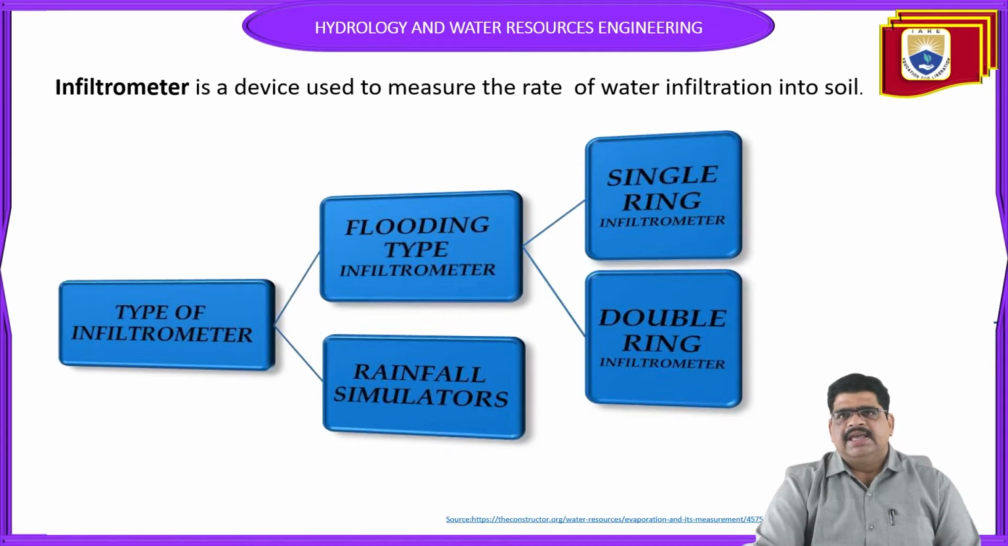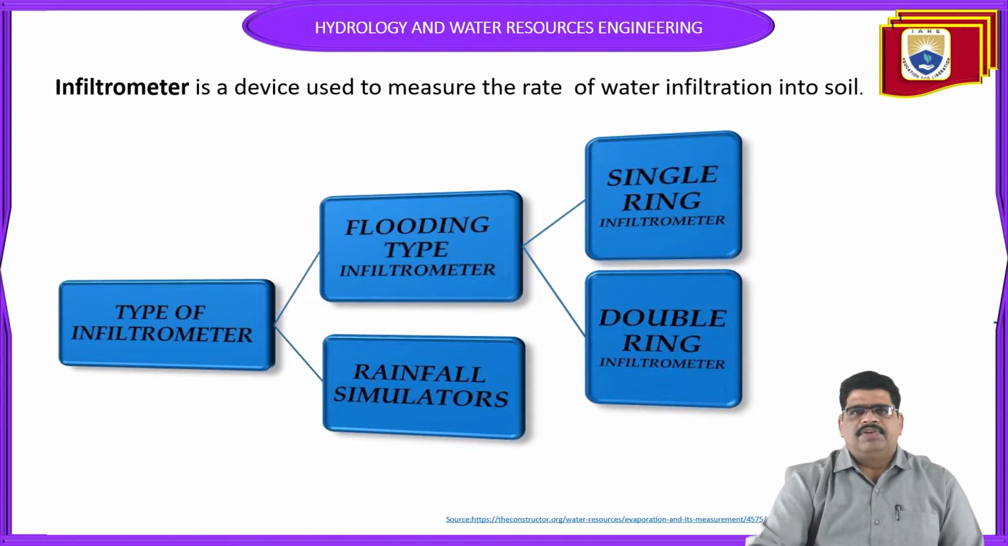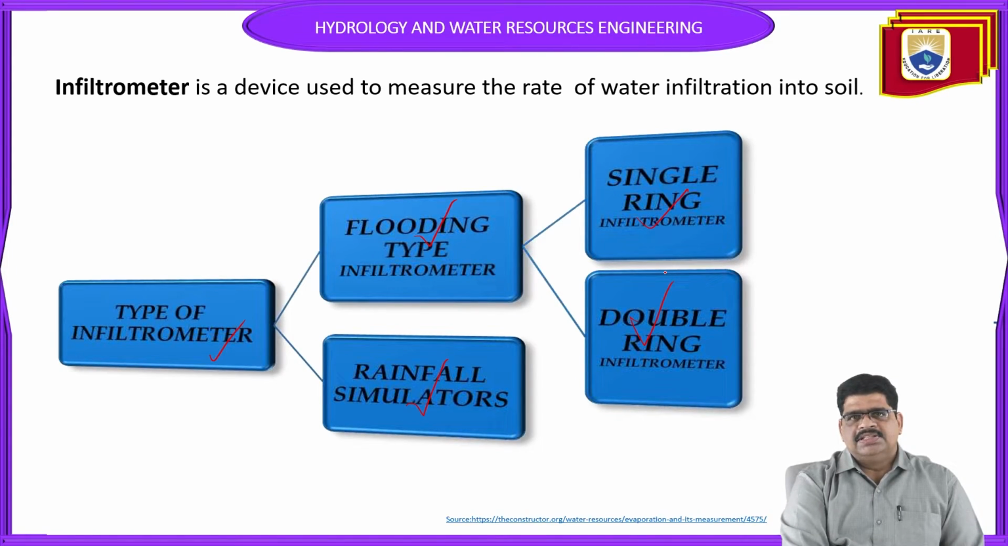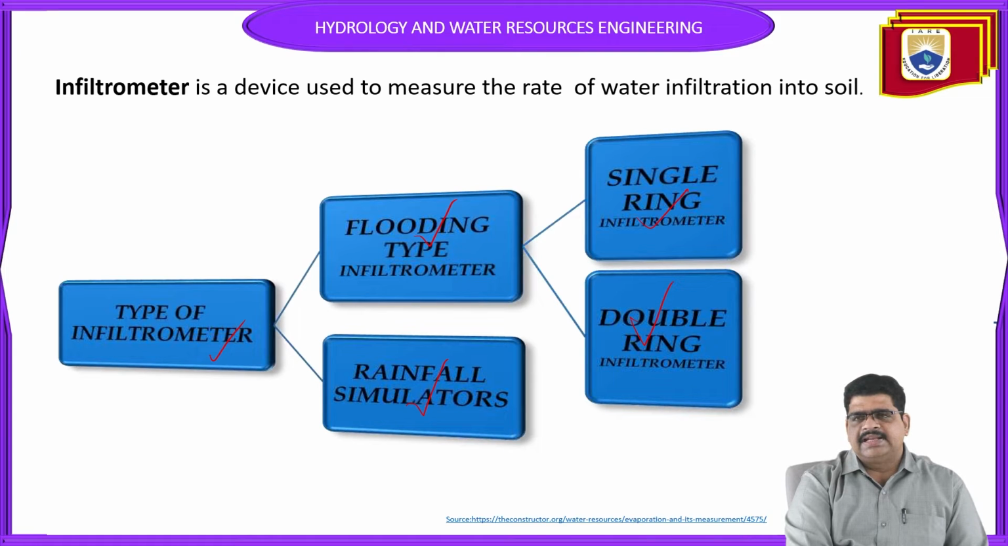Infiltration can be calculated by using infiltrometers, and infiltrometers can be divided into flooding type infiltrometers and rainfall simulators. The flooding type can again be divided into the single ring infiltrometer and the double ring infiltrometer. These are the infiltrometers used while calculating the infiltration. So let us see that one.